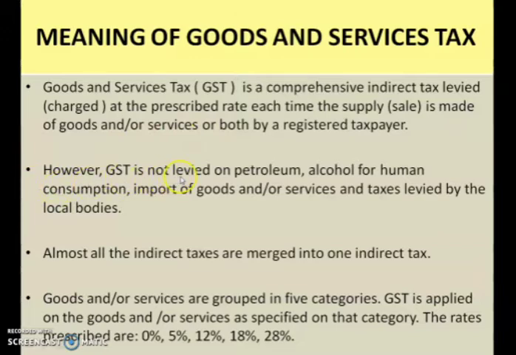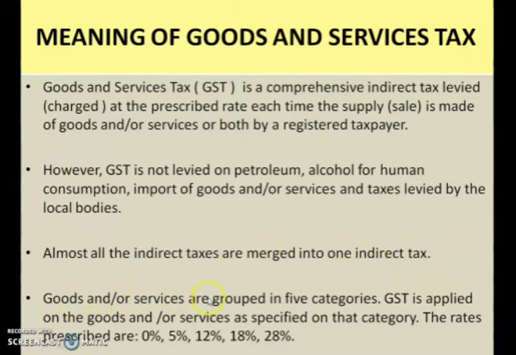However, GST is not charged on petroleum. There are certain exceptions where GST is not charged. Which are those exempted goods? Petroleum. On petroleum we don't have to pay tax. Alcohol for human consumption, import of goods or services, on these things we don't pay tax. These goods are exempted from tax, that is GST. Almost all the indirect taxes have merged into one indirect tax. So many different taxes have merged into one indirect tax, and that is GST.